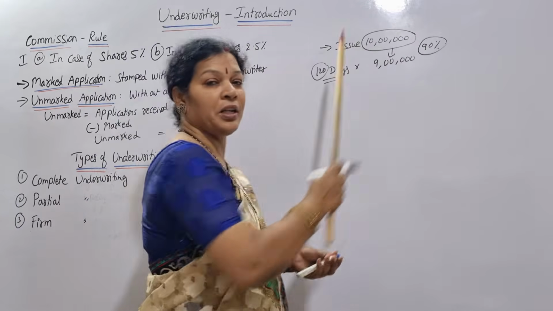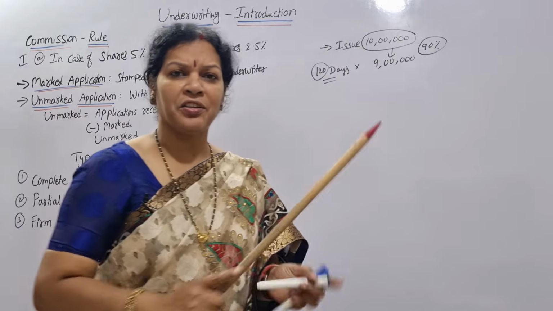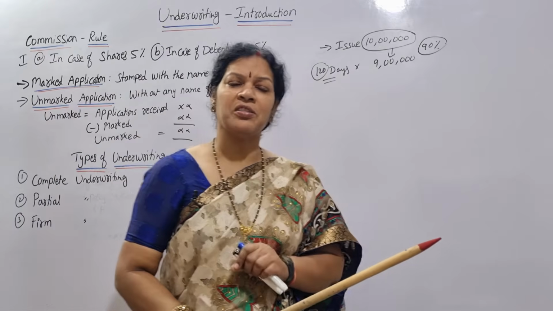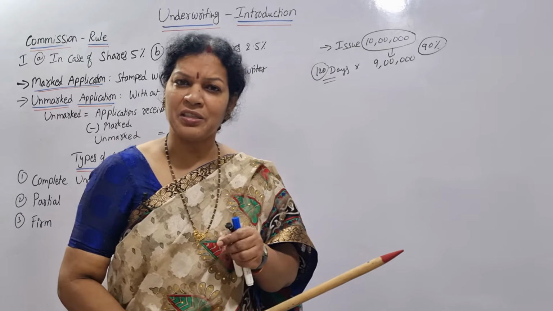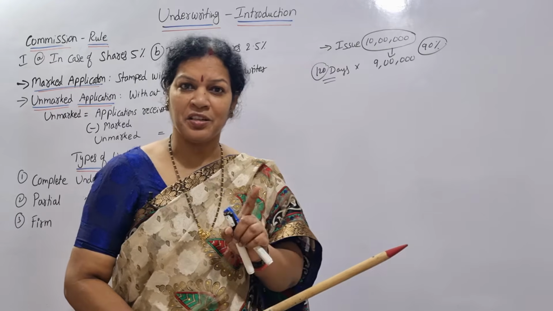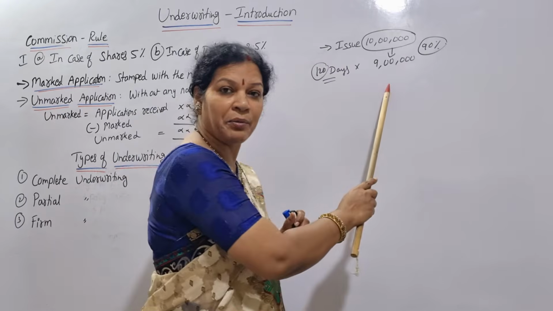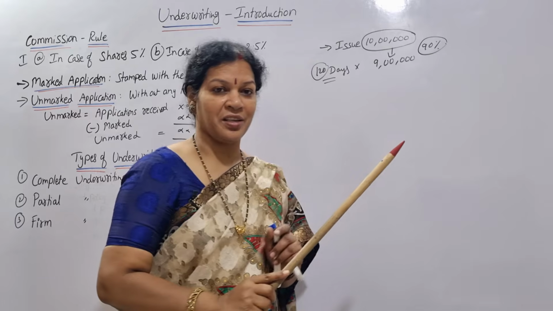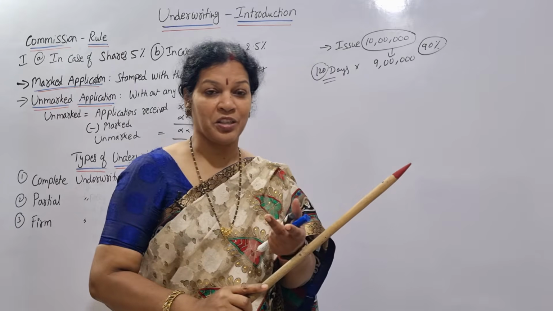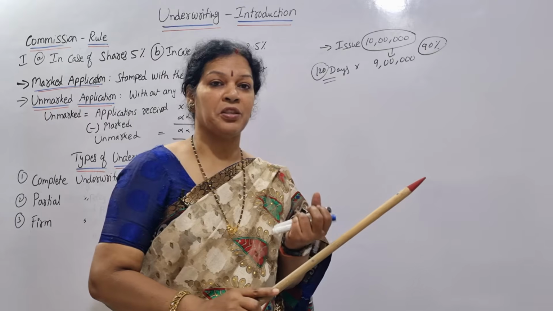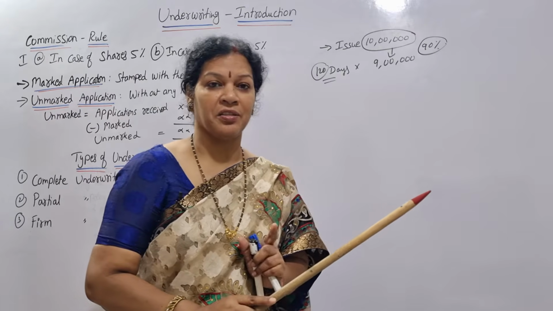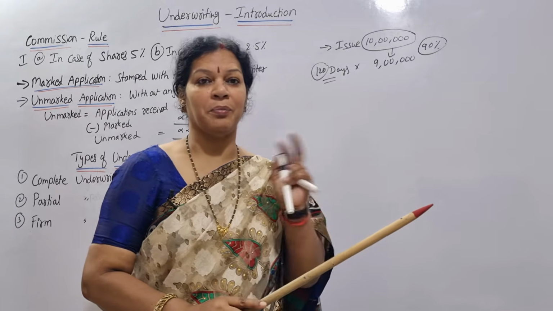Suppose that we have issued 10 lakh shares. Out of 10 lakh shares, we received only 60%, means 6 lakh only. 90% at least we have to get, 90% means 9 lakh we have to get. But we got only 6 lakh. So when the company is unable to get the minimum subscription of 90%, then they have to return back.